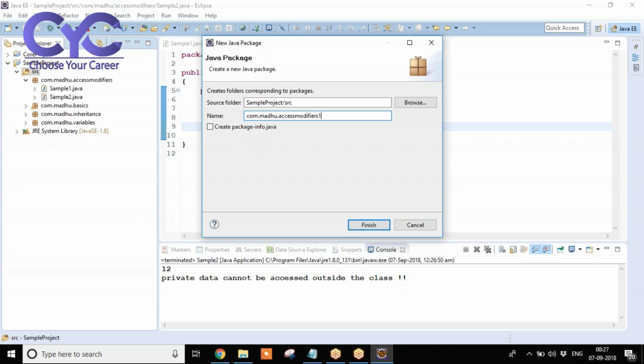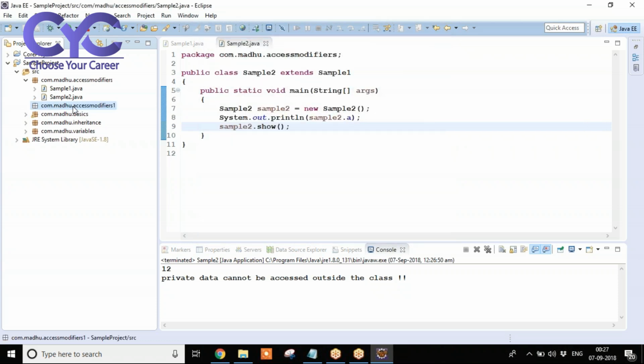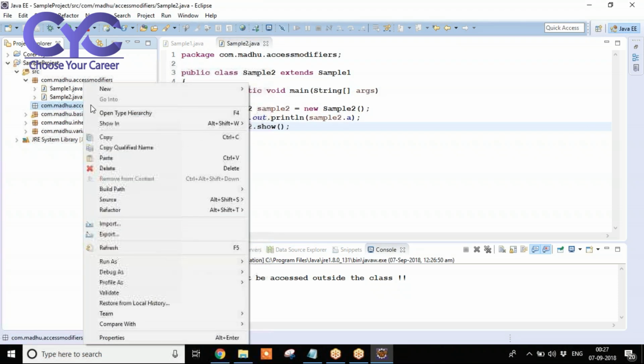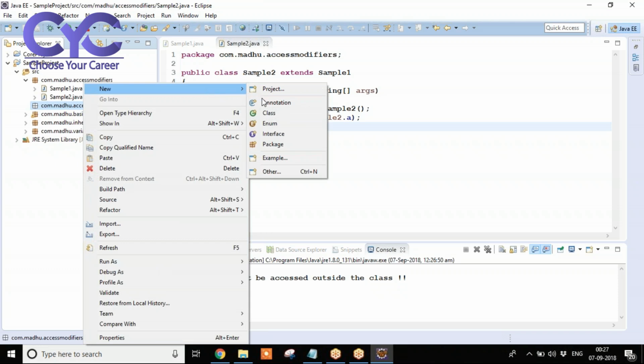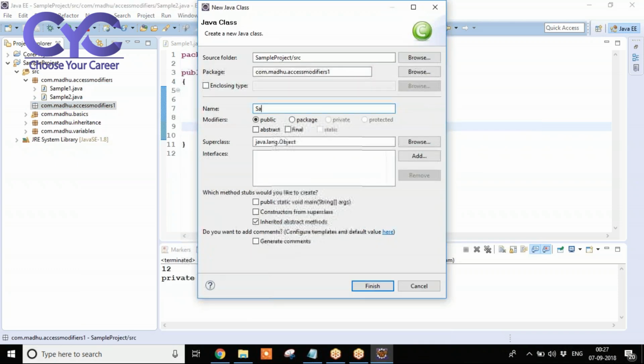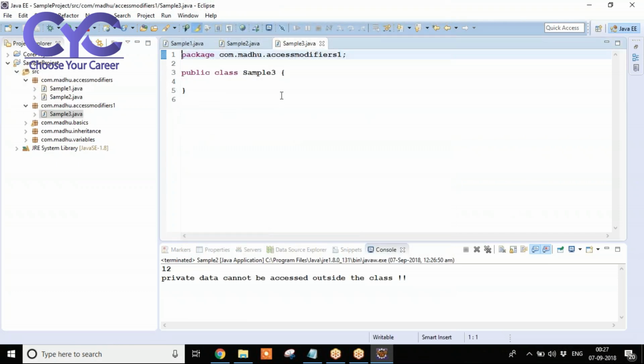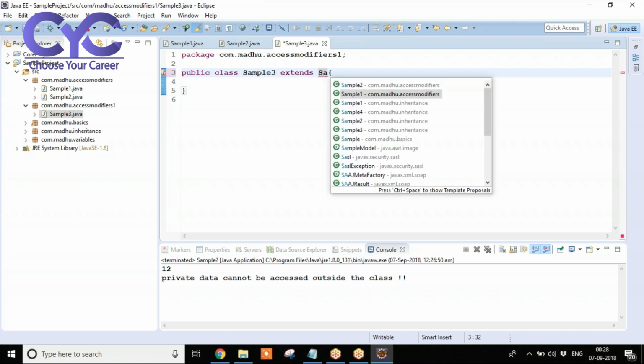See here, that is access modifiers 1. Finish. In this package, I am creating a new class called sample3. This is another package. Extends, I am going to inherit the data from sample1.